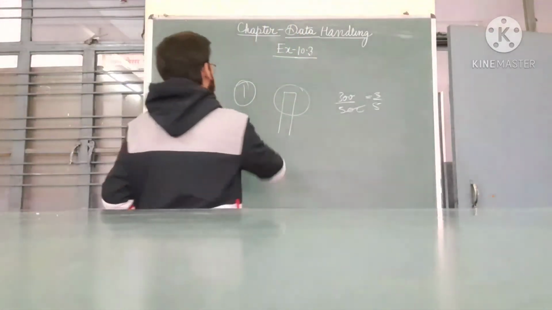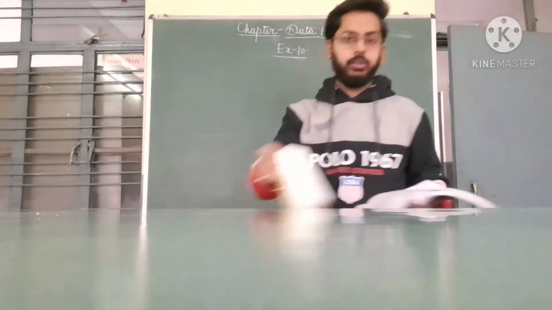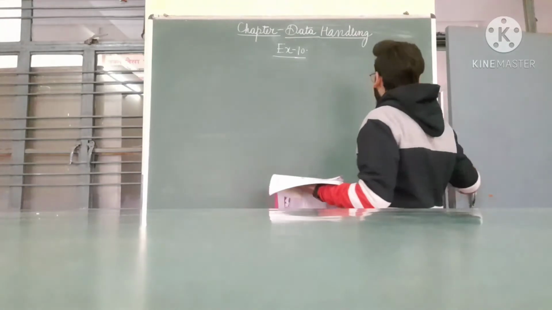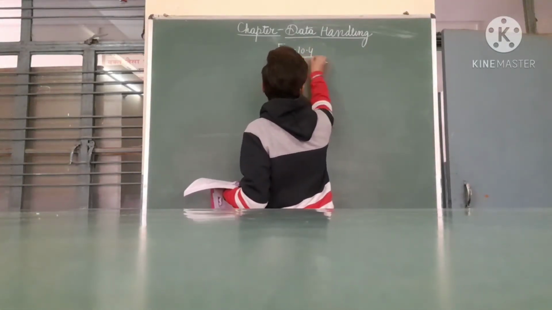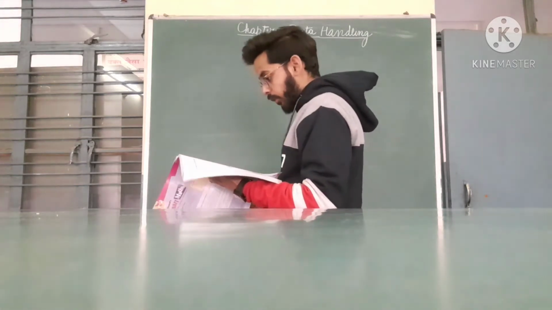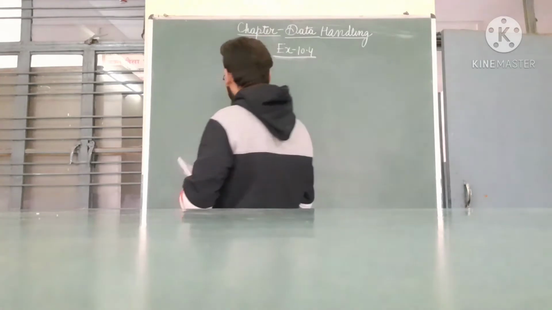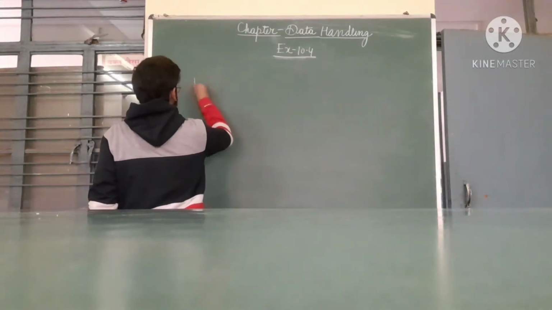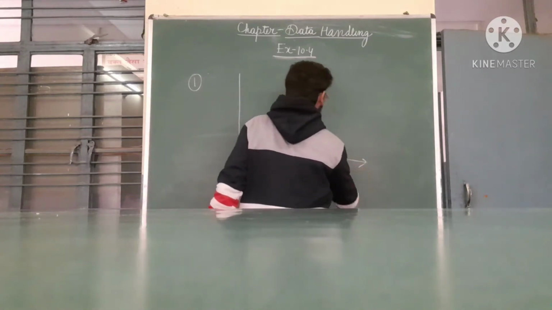That is exercise 10.4. What does it say? It's very easy. We have to draw a bar graph. I am explaining in the question what a bar graph is.